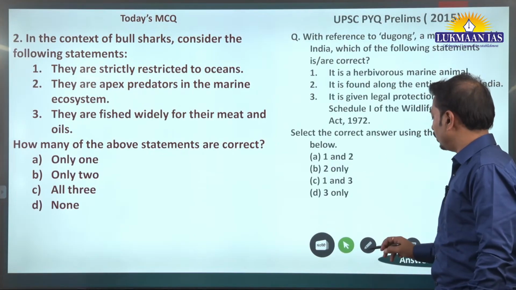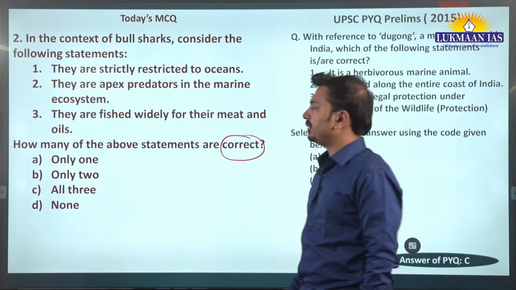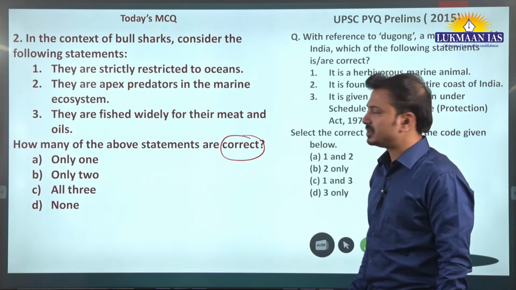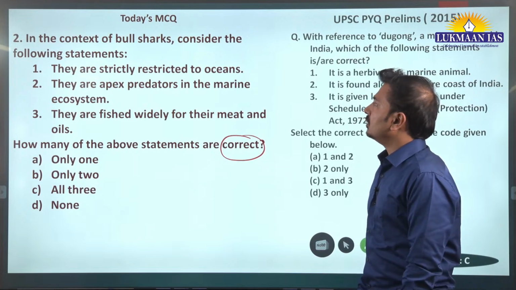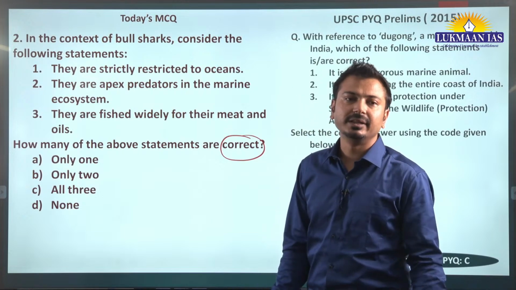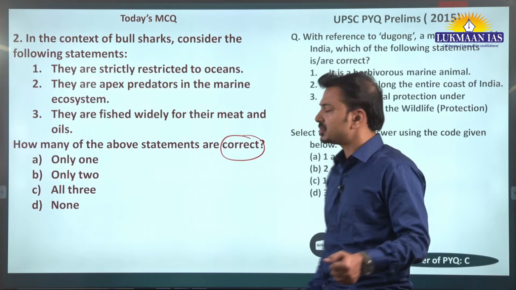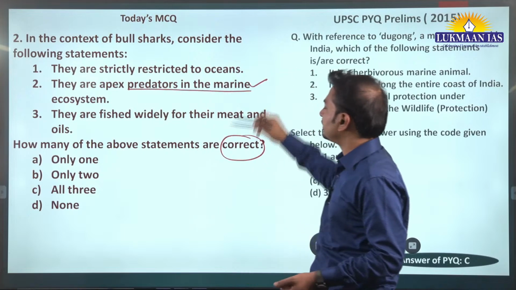Now moving on, bull sharks. So it is a species based question, we have to identify the number of correct statements here. क्या होना चाहिए इसका आंसर? Bull sharks. Yes, these are the sharks. Of course, they will be apex predators in the aquatic ecosystems, right? So देखिए second statement, apex predators in the marine ecosystem. This is correct.